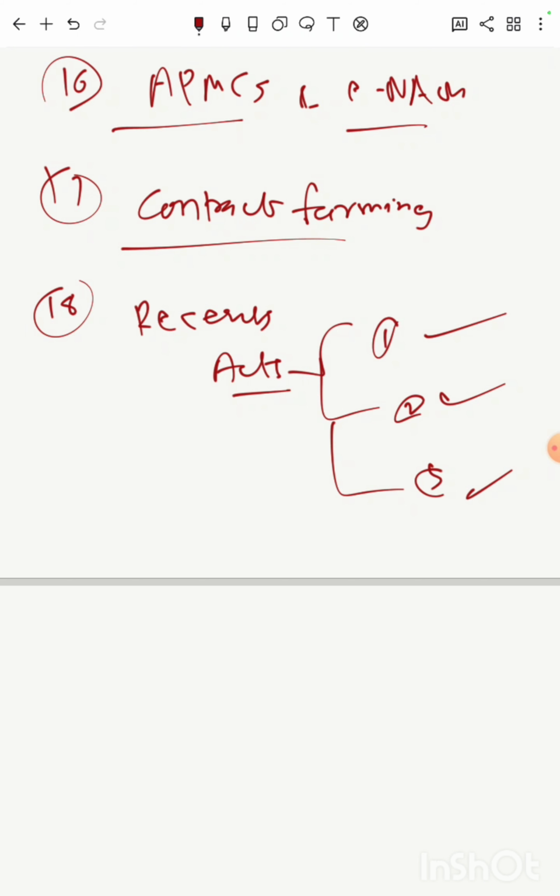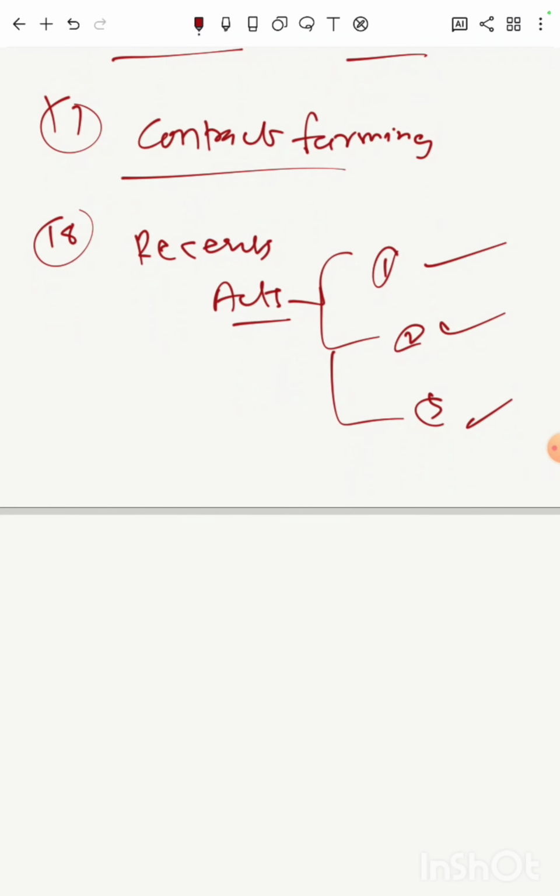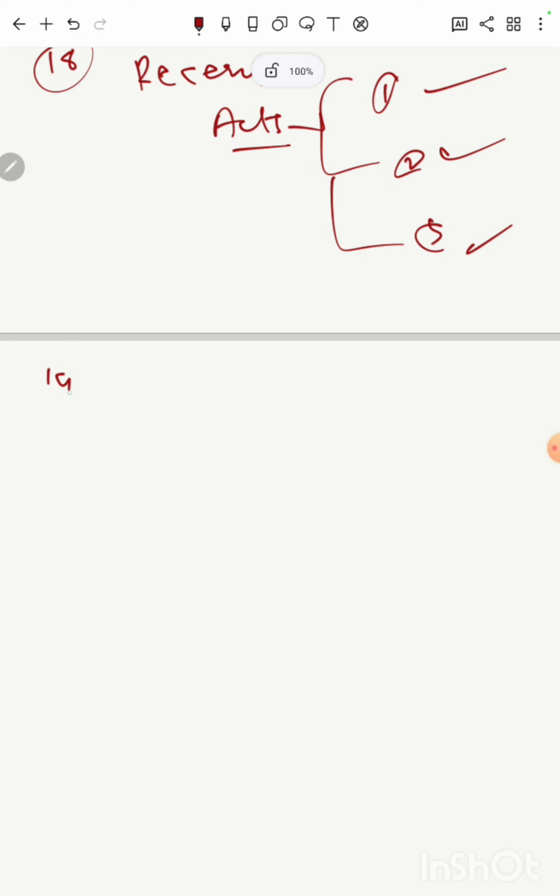There were farmer protests. So why were those protests there? What were the concerns around these acts? What did these acts actually talk about? So you prepare these topics very well for your interview and for mains as well.